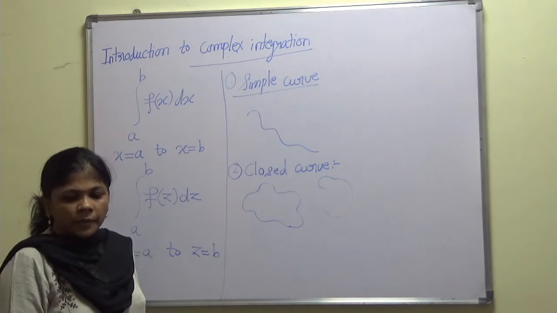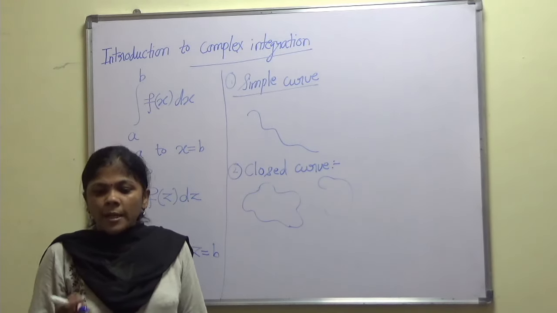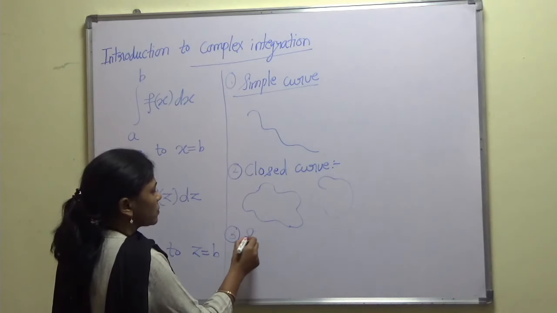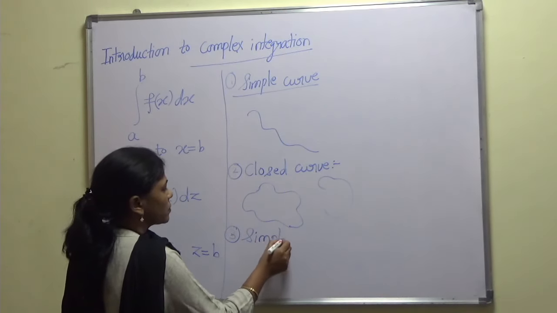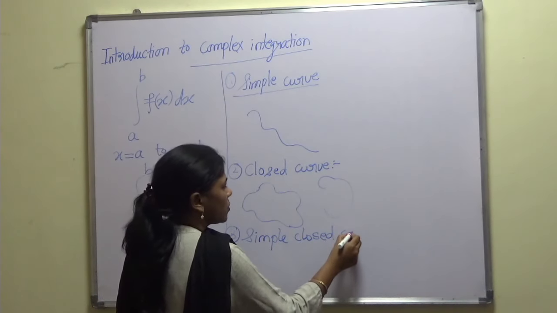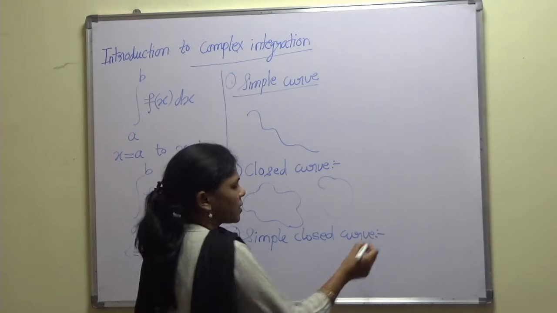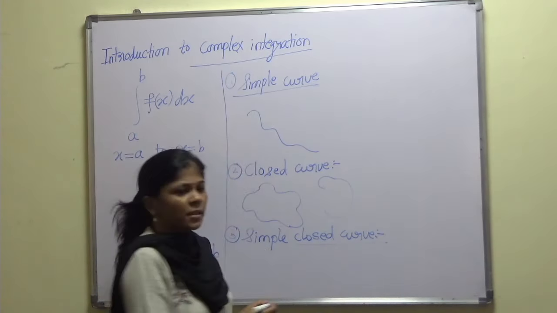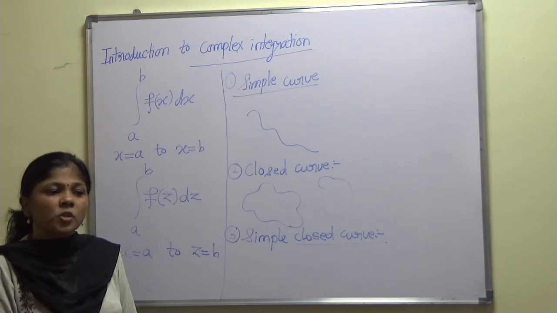Now, what is meant by a simple closed curve? First of all, it has to be a closed curve, meaning its initial and terminal points must be the same.